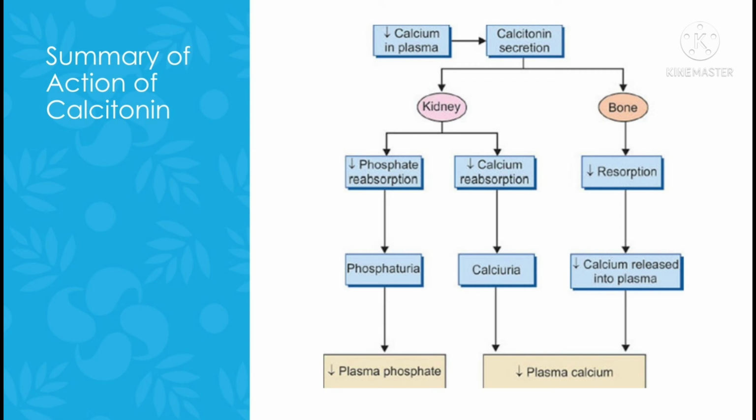It will also act on the kidney and cause a decrease of calcium reabsorption and phosphate reabsorption, which means more calcium and phosphate excreted in urine. That will also cause a decrease of plasma phosphate and plasma calcium. Calcitonin cannot be used for long-term management of hypercalcemia because of calcitonin escape, which means that the action of calcitonin will go down after some hours. And the reason for this may be that the calcitonin receptors in the body will start decreasing after some time.